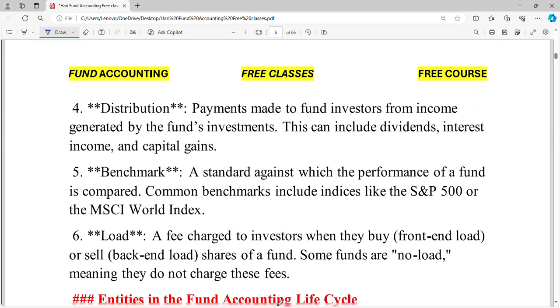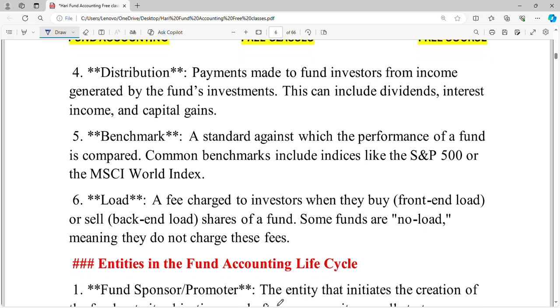Next, distribution. Distribution means payment made to fund investors from income generated by the fund's investments. These can include dividends, interest income, capital gains, etc., which are distributed to the investors. Then the benchmark is the standard against which the performance of a fund is compared.